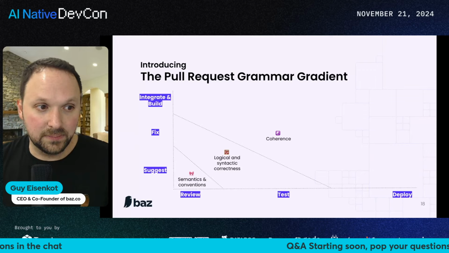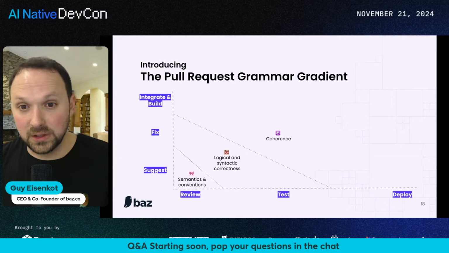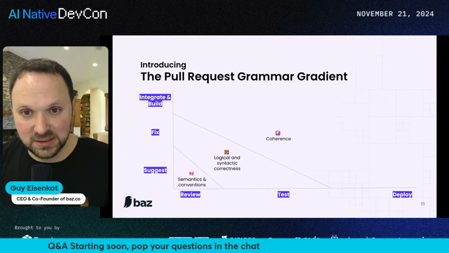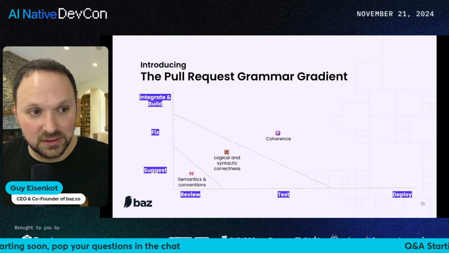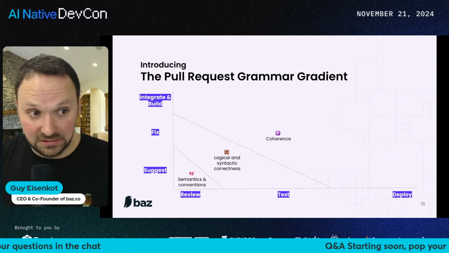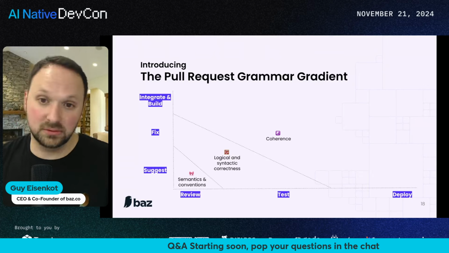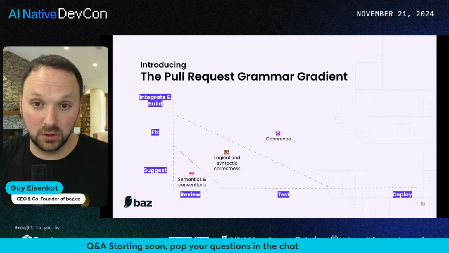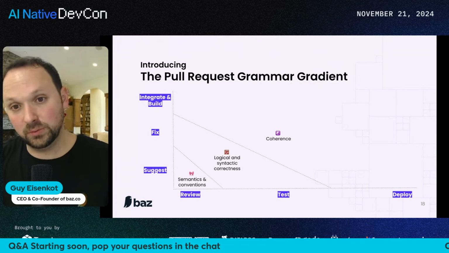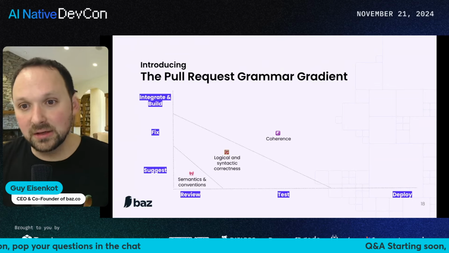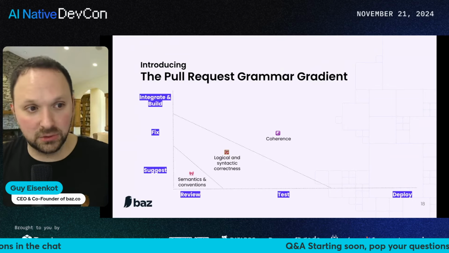So let's take the bottom section, the semantics and conventions. Surprisingly, the area where humans are especially interested in or focused on is not the area where AI is the best. Logical and syntactic correctness is actually an area where AI excels. Input a log, output log from CI in a bash format, ask for the best way to fix it. You'll get a pretty accurate response.